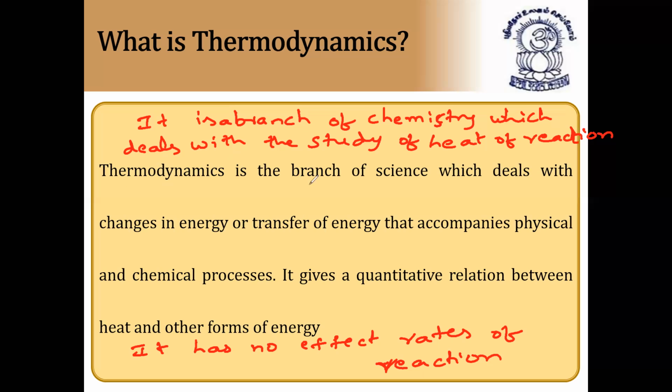So thermodynamics is the branch of science which deals with the changes in energy or transfer of energy that accompanies physical and chemical processes. It gives a quantitative relationship between heat and other forms of energy. As I told you, it deals with the heat of reaction mainly and processes also.